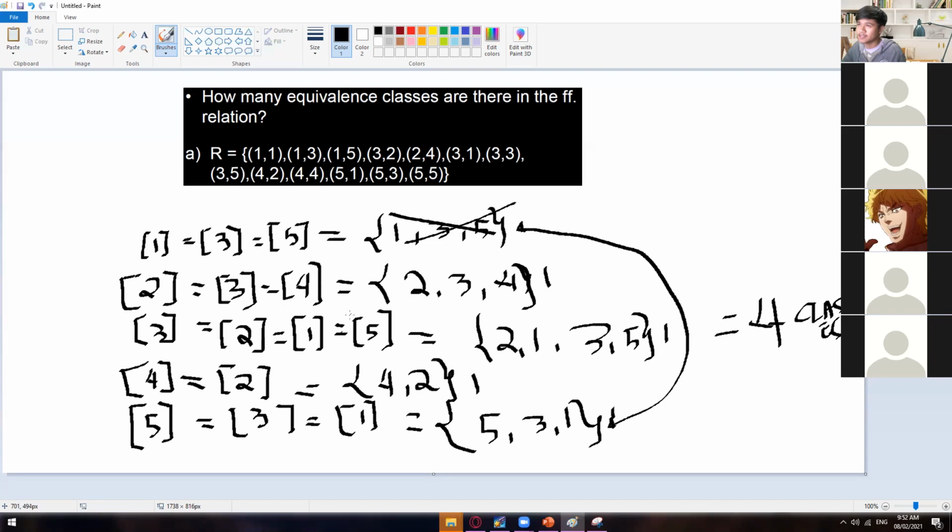So that's how we identify how many classes there are in the following relations. Did you guys get this one so far? Yes, sir. Just look for the relations on each ordered pair, and then make a list of it as a class like this one, and then check whether there are similar or the same elements. Then count how many classes we have in total. So in here we have a total of 4 classes.